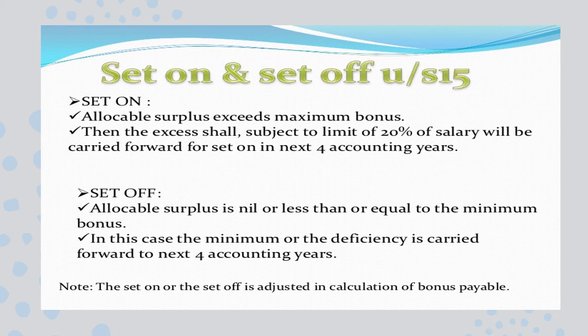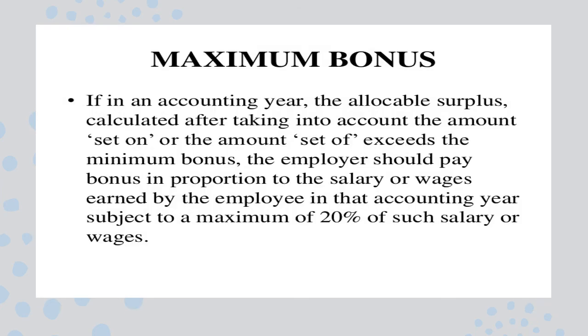And allocable surplus means if it is exceeding the maximum bonus, then the excess, as I told you, subject to 20%, will be carried forward for the next 4 accounting years. Set off means, as I told you, in this year if you don't have surplus, or the amount we have is less than or equal to the minimum bonus, in that case we can take the minimum, and the deficiencies are carried forward for the next 4 accounting years. So this set on and set off should be adjusted when we are calculating the bonus in a particular year. And regarding the maximum bonus, we can calculate based on the set on and set off only.